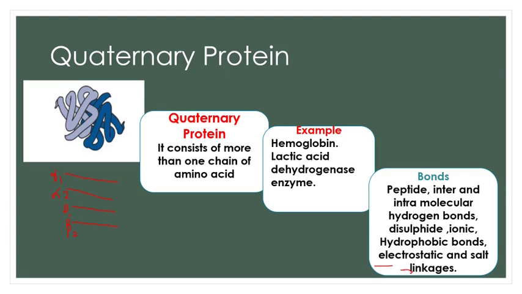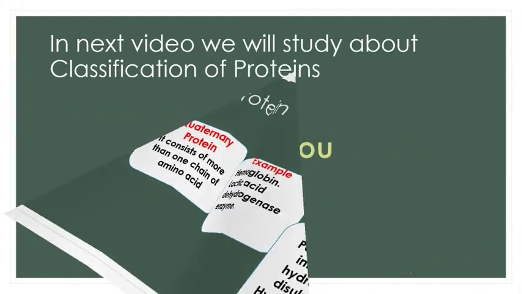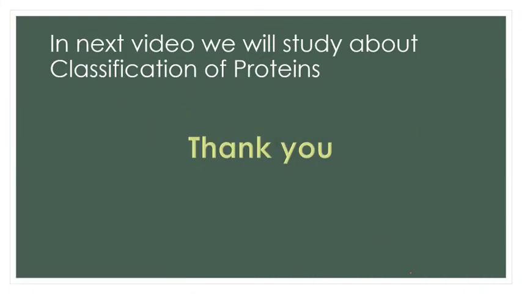So students, I hope you understood the four types of proteins: the primary, the secondary, the tertiary, and the quaternary proteins. Now in the next video, we will discuss the classification of proteins.